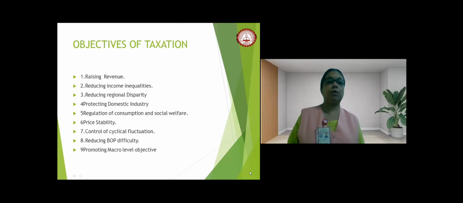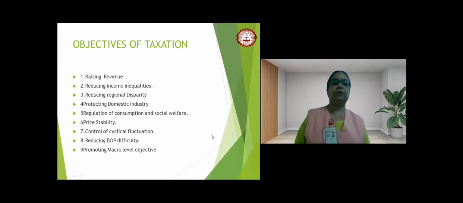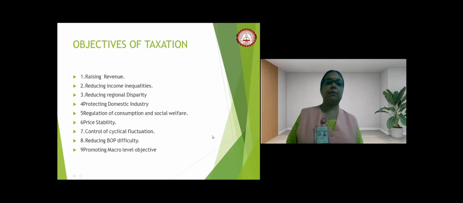Through various taxation policies, and one of the important objectives of taxation is price stability. There should not be any source of price fluctuation, but practically it is very difficult for the central government and also for the state government to implement it. So price stability has to be maintained. For that, the RBI has to implement proper policy resolutions in order to control the inflationary situation and the price fluctuation, because price fluctuation creates confusion in the minds of consumers: how to spend money, where to spend money, what to buy and what not to buy.